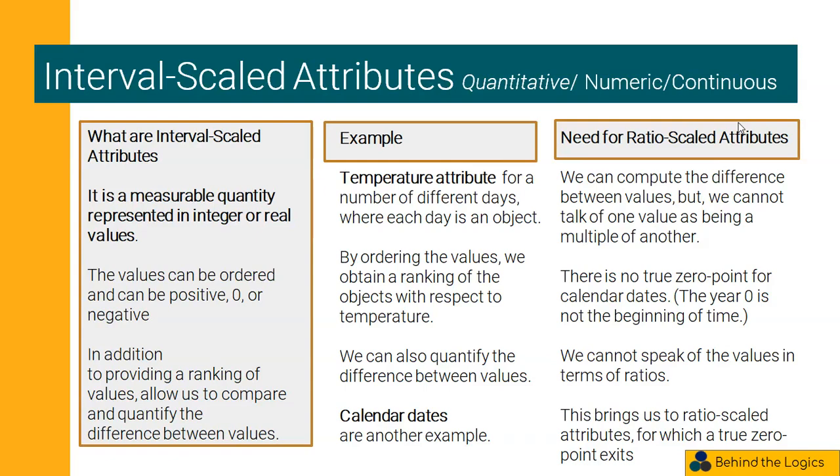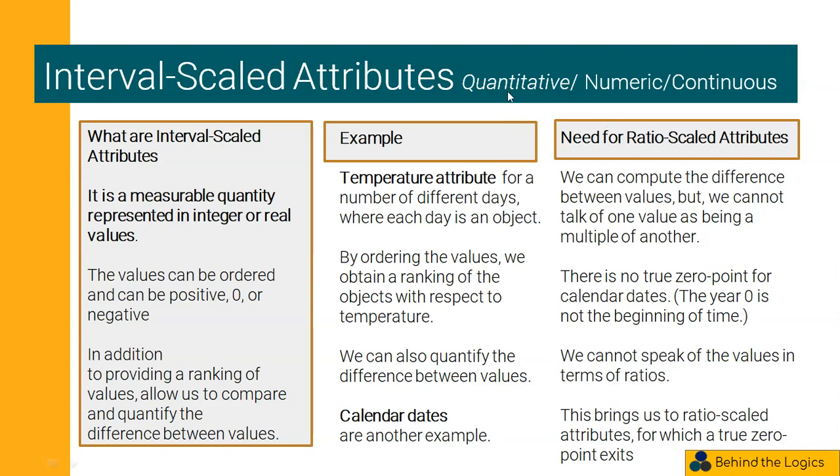Now, numeric attributes. One of the numeric attributes is interval scaled attributes. What are interval scaled attributes? It is a measurable quantity. All the qualitative attributes are not measurable. They describe only the quality of the attribute.